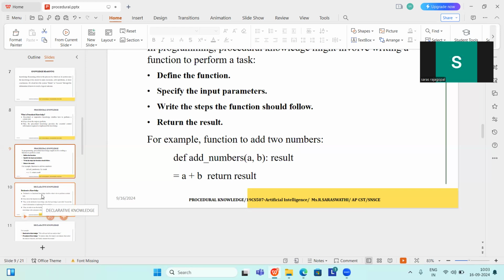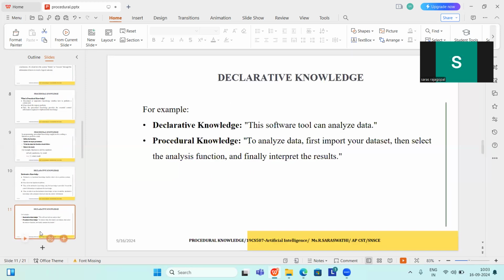For example, adding two numbers a and b: by defining the function, the result will be stored as the value a plus b. Declarative knowledge: the software tool can analyze the data. Procedural knowledge: to analyze the data, first import your data set, then select the analysis function, and finally interpret the result.